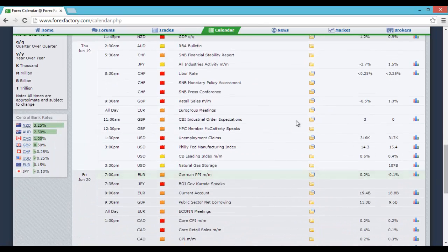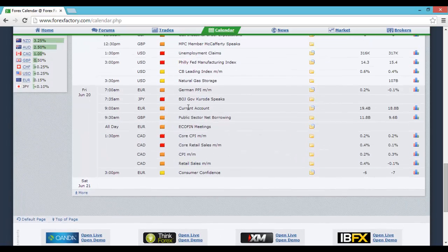On Thursday, quite a bit of Swiss data at 8:30 AM, and at 9:30 more UK data, sort of retail sales. And then at 1:30 the standard US weekly jobless claims. At 3 PM we've got the Philly Fed manufacturing index. And then on Friday we have some overnight Japan, with Bank of Japan Governor Kuroda speaking, and at 1:30 some Canadian high impact data, sort of CPI and retail sales.